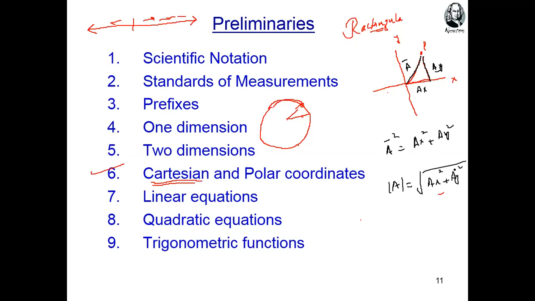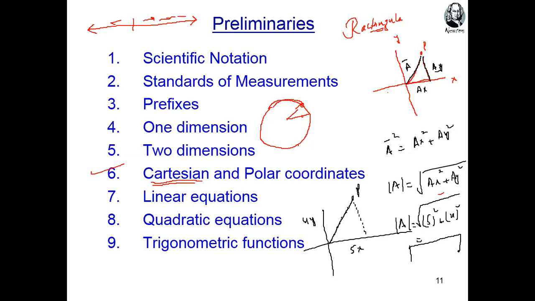For example, we know the components of this moving body. Let's suppose the point is here, and it lies 4 units on the y-axis and 5 units on the x-axis. So what will be the length from the start to this end point P? With the help of this formula, you can find that A is equal to the square root of 5 squared along the x-axis plus 4 squared along the y-axis. That is the magnitude.